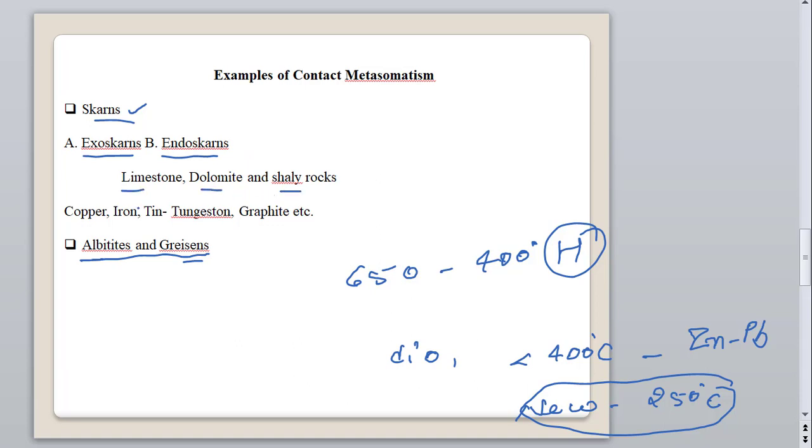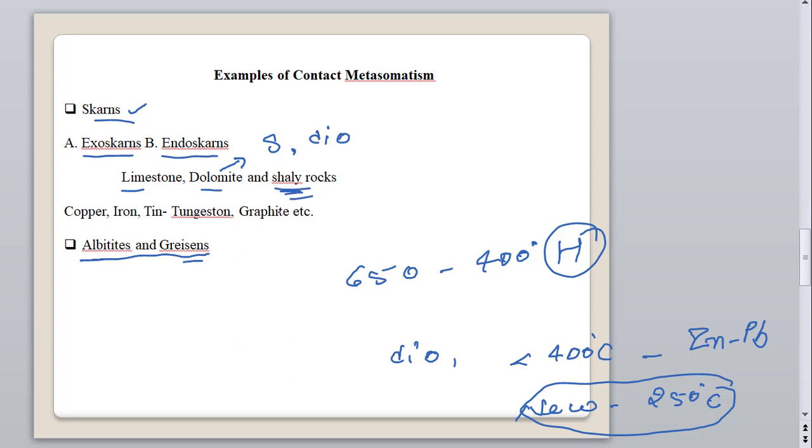In limestone we get specific minerals like grossularite, andradite, wollastonite, tremolite, epidote, and calcium iron pyroxene, which is known as hedenbergite. Then in dolomite we get serpentine and diopside. In shaly rock, due to the baking effect, it hardens into dense sugary rocks, and hornblende, cordierite, andalusite, sillimanite and so on form in the shaly rock also.